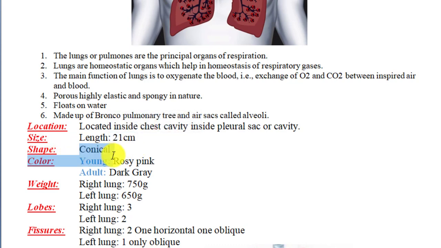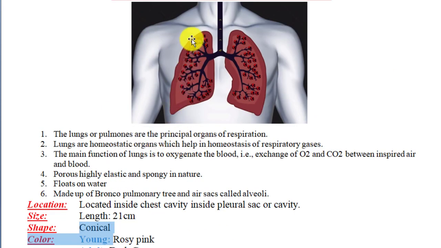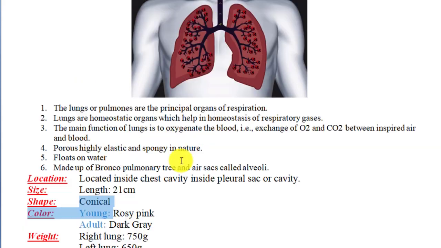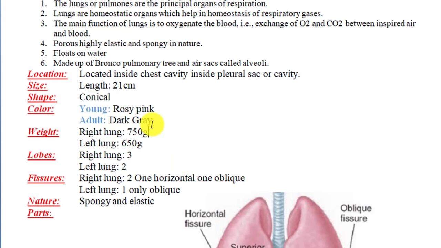The shape of the lungs is conical. It means that it has an apex and a base. This is the base of the lungs and this is the apex of the lungs. We will see it later. What is the color of the lungs? In young children, the color is rosy pink, and in adults it is dark red because of the accumulation of carbon dioxide in it. So the color of the lungs changes a little bit.